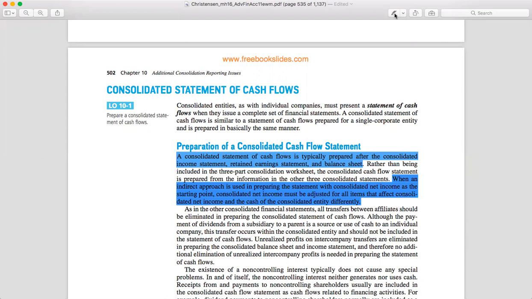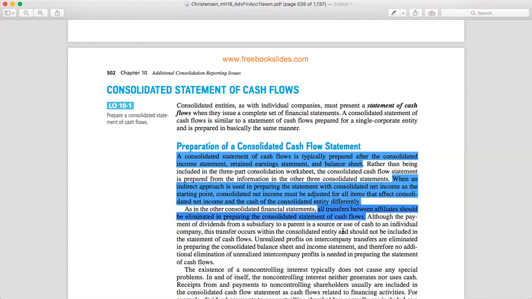Oke. Nah, jadi sama seperti yang sebelumnya ya kita udah bahas juga about consolidated financial statements. So all transfers between affiliates should be eliminated in preparing the consolidated statement of cash flow. Okay.